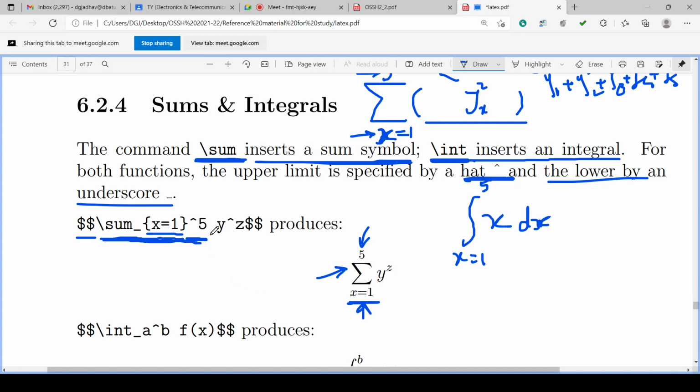After this, y^z is the content in front of \sum. You can give round brackets or write it directly, and ending with double dollar is the end of the math mode. So double dollar starts the math mode and double dollar ends the math mode.